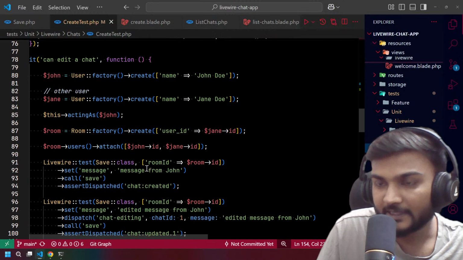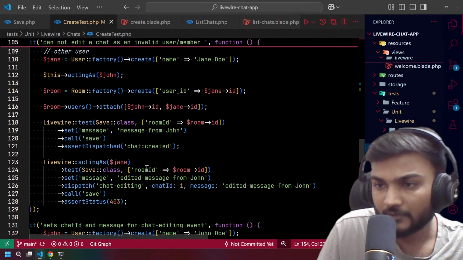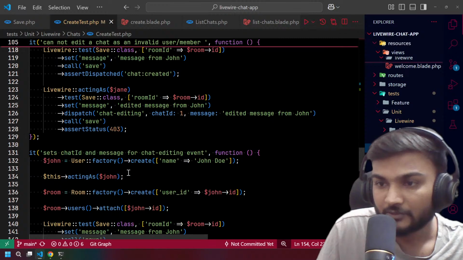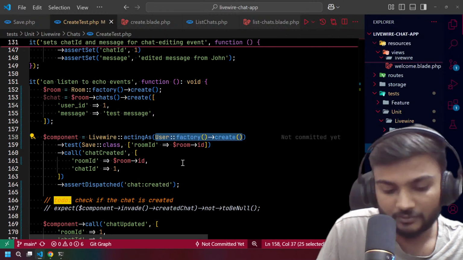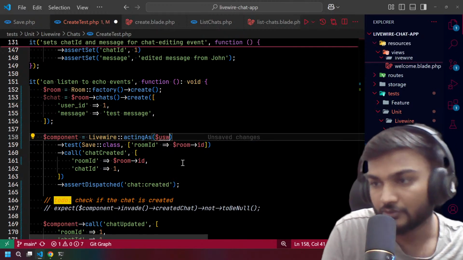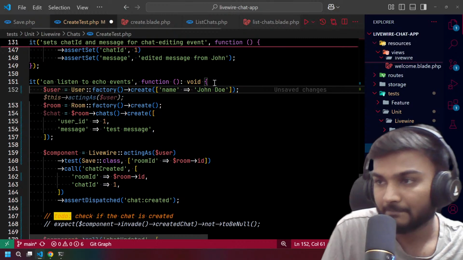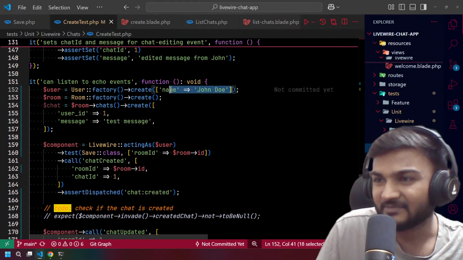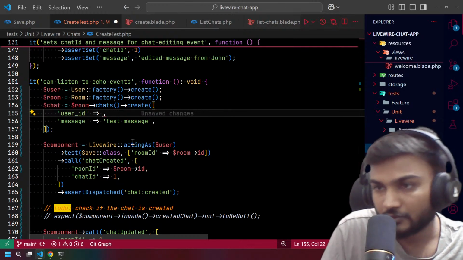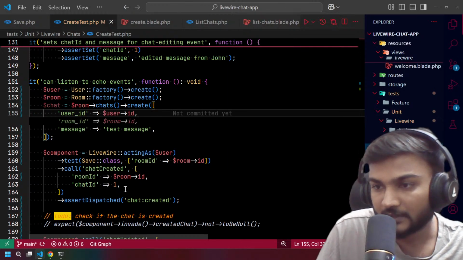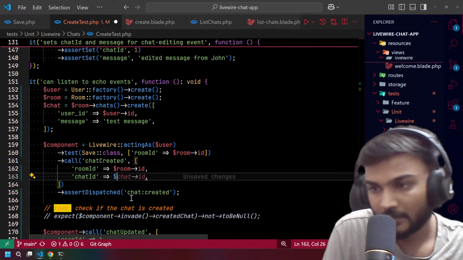And what we're doing in acting as nothing. So why are we not doing any acting as? Okay, we must have something. Yeah, we are doing this here. So we can also use a user over here, and of course, name is not required. So okay, and we can use a user ID over here, of course, and chat ID over here, suppose, right?